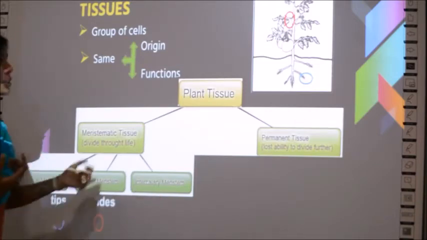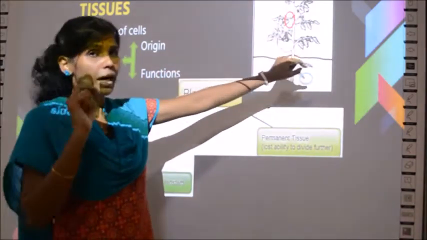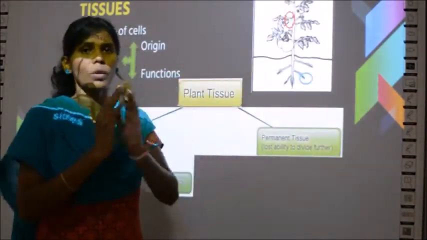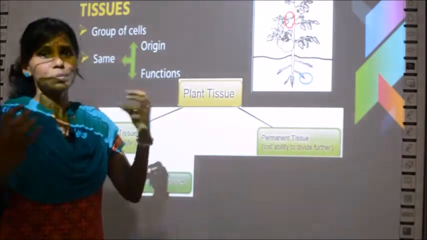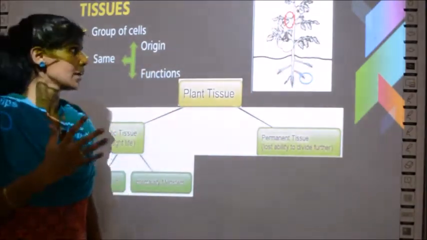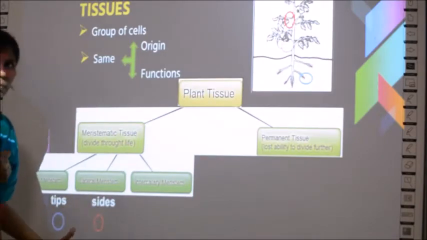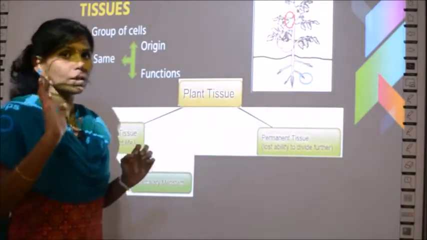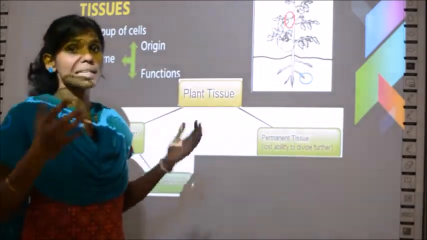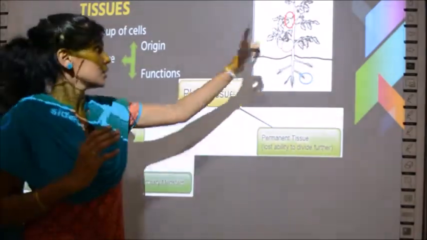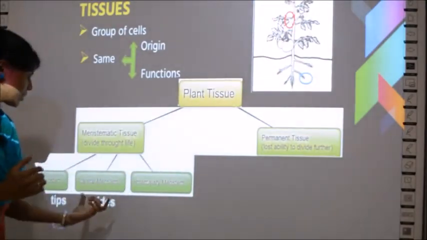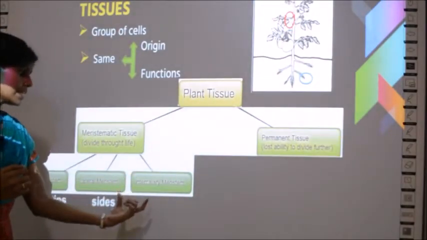Apical meristems, shown in blue color, are found at the tip of the root and the shoot, so the tips can extend; they will grow in height. Then the second one is lateral meristems. They are not found in the tip, they are found only on the side branches, because the word lateral means sides. So here in the red portion it can grow well. So it is called lateral meristem.